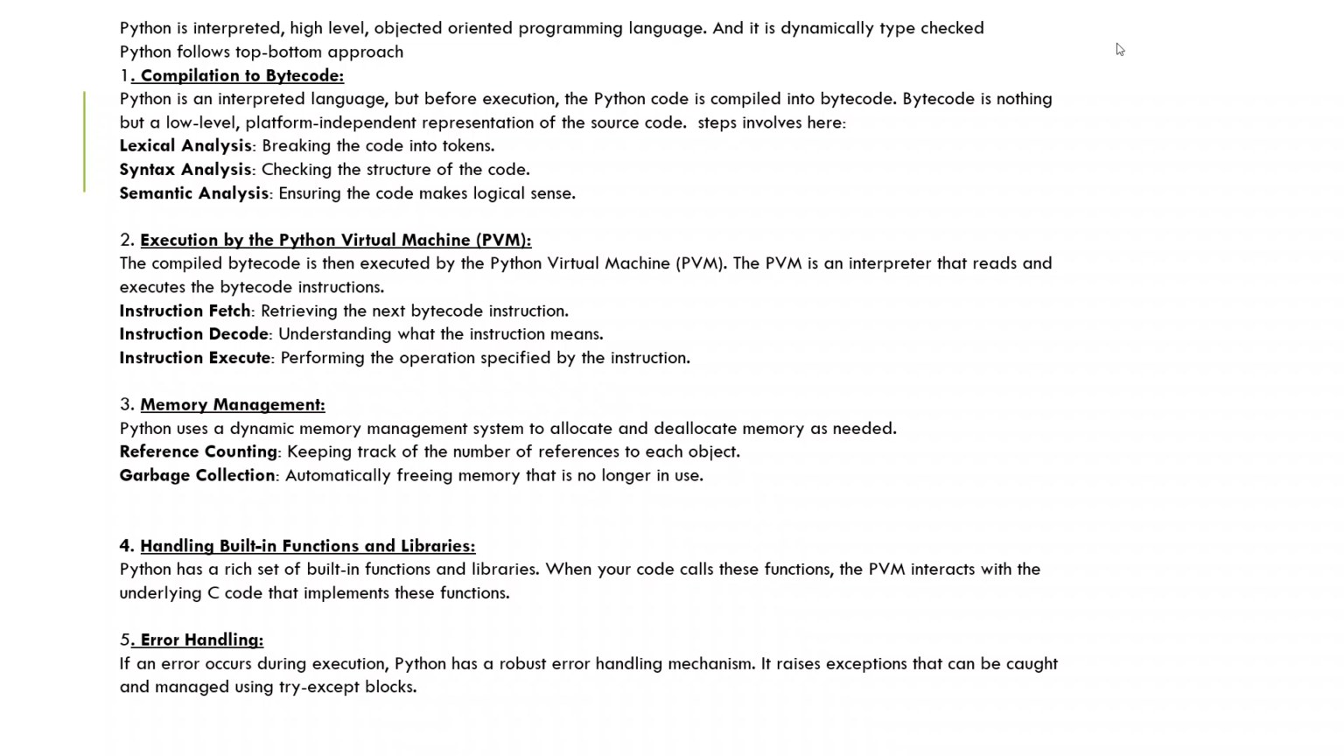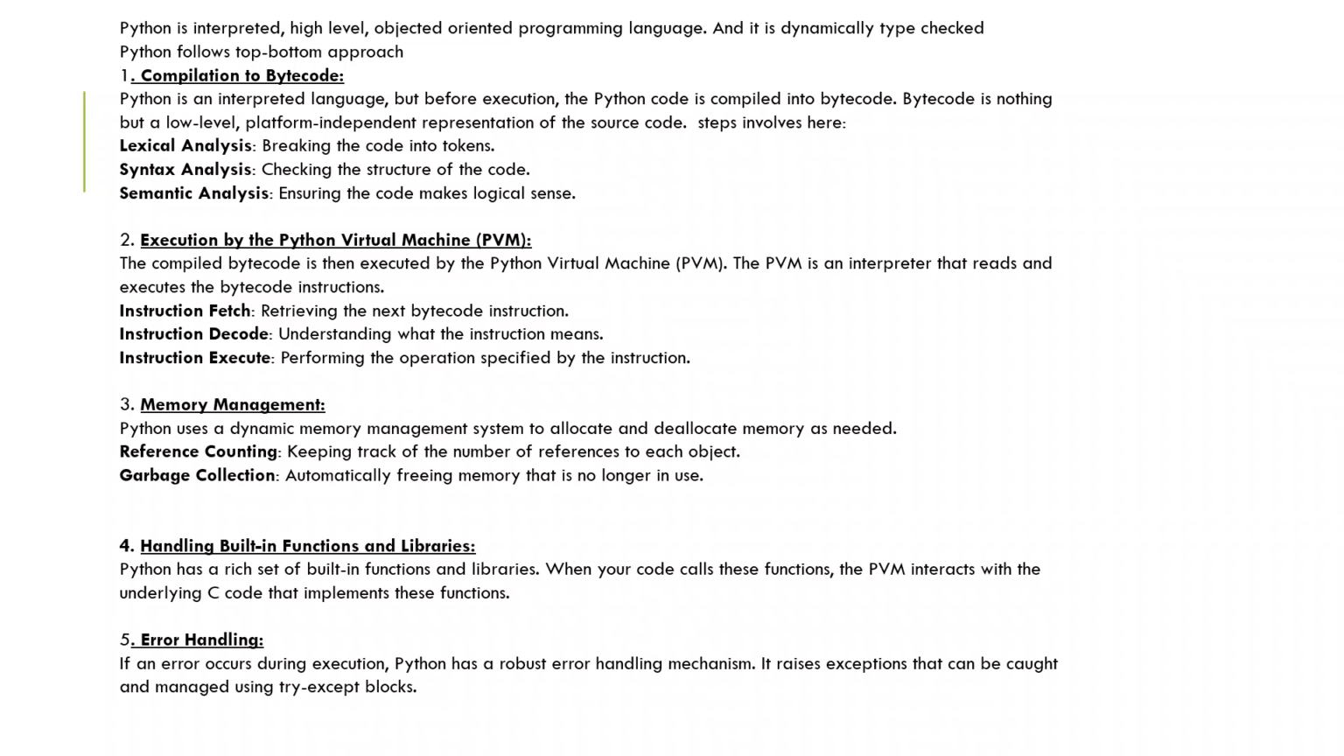As we mentioned, Python is an interpreter language. Before execution, Python converts our code or statements into bytecode, which is nothing but a low level code, zeros or ones. Basically we call it zeros or ones, and it is a platform independent representation of source code.